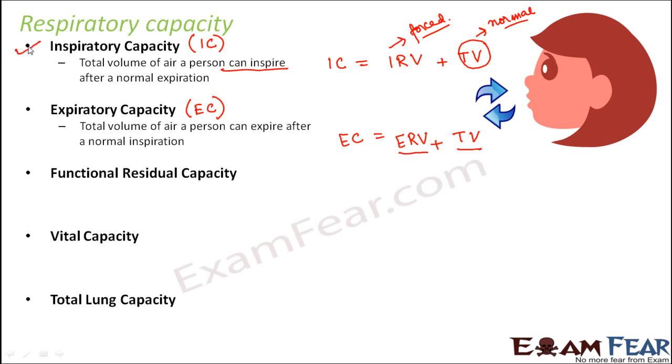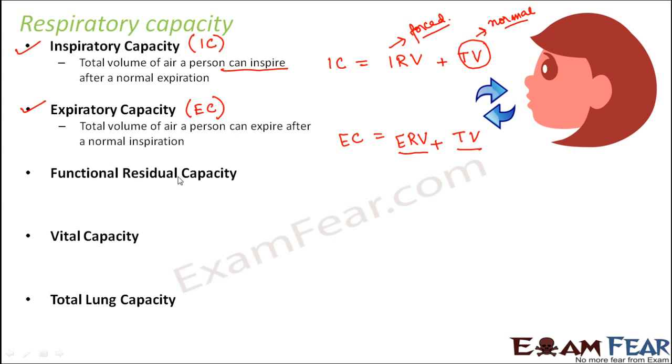Please understand the concept here. Expiratory capacity means that, let us suppose you have breathed in normally. Now during breathing out, how much maximum can you breathe out? Even if you don't force yourself, normally you can breathe out a volume equal to tidal volume. Now suppose you force yourself so that you breathe out the maximum. Then some additional volume also you will breathe out, and that is expiratory reserve volume. So that is how inspiratory capacity and expiratory capacity are calculated.